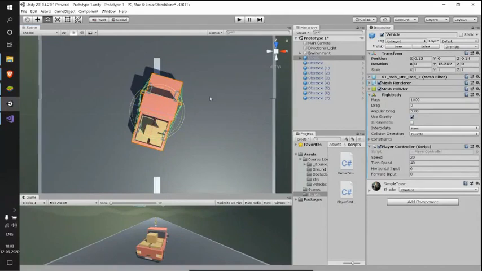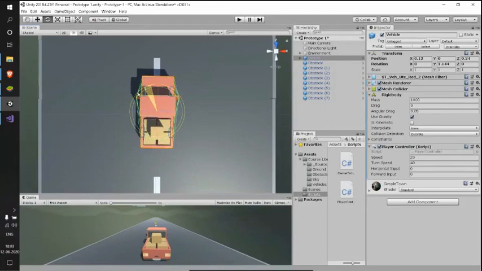Whenever I'm rotating my car leftwards, the y value in my transform rotation is getting decreased. So for this particular game object, which is our vehicle, the rotation we are performing is about our y-axis.